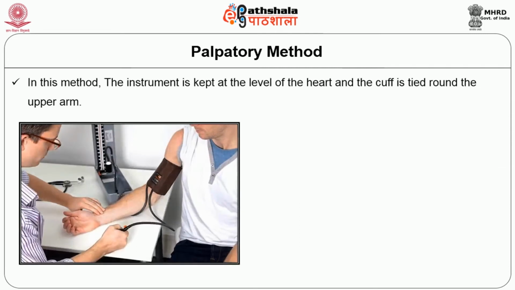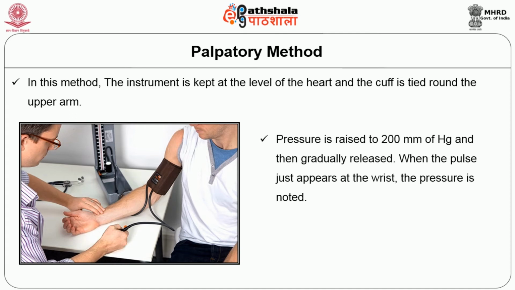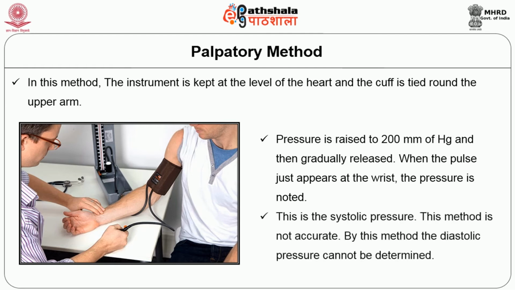In the palpatory method, the instrument is kept at the level of the heart and the cuff is tied round the upper arm. Pressure is raised to 200 millimeters of mercury and then gradually released. When the pulse just appears at the wrist, the pressure is noted. This is the systolic pressure. This method is not accurate, and by this method, the diastolic pressure cannot be determined.